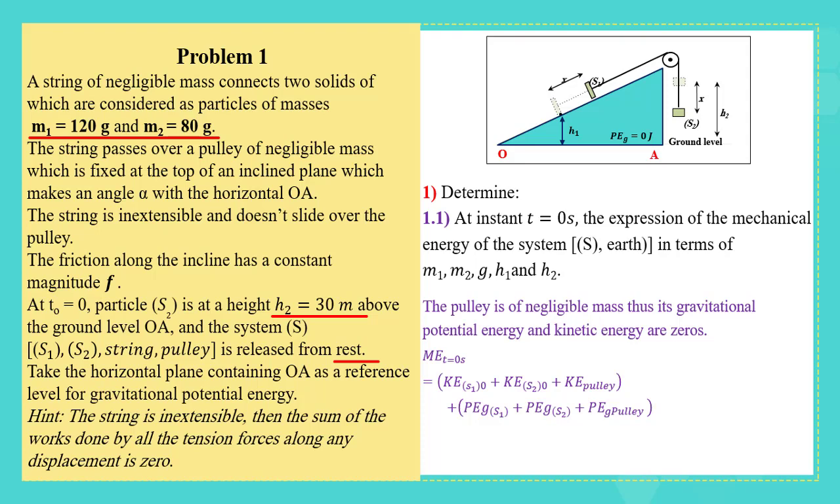But initially, S1 and S2 were at rest. The mass of the pulley is 0, so its kinetic and potential energies are zero. Then mechanical energy is written as m1 g h1, which is the height at t equals 0, h1, and m2 g h2, which is height h2 of S2 at t equals 0.